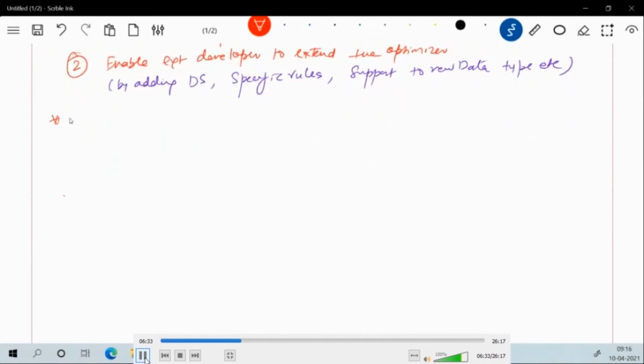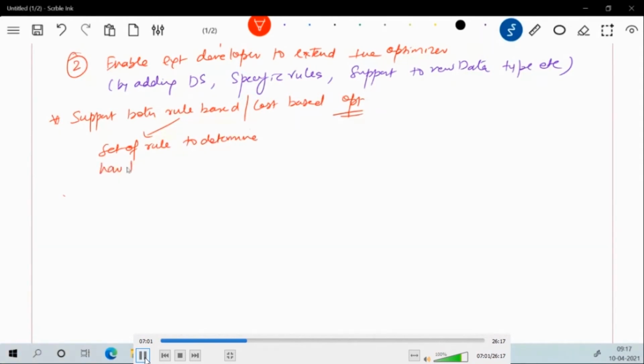Now, regarding the Catalyst Optimizer, it supports both rule based as well as cost based optimization. When we say rule based optimization, we mean a set of rules which help us determine how to execute the query.